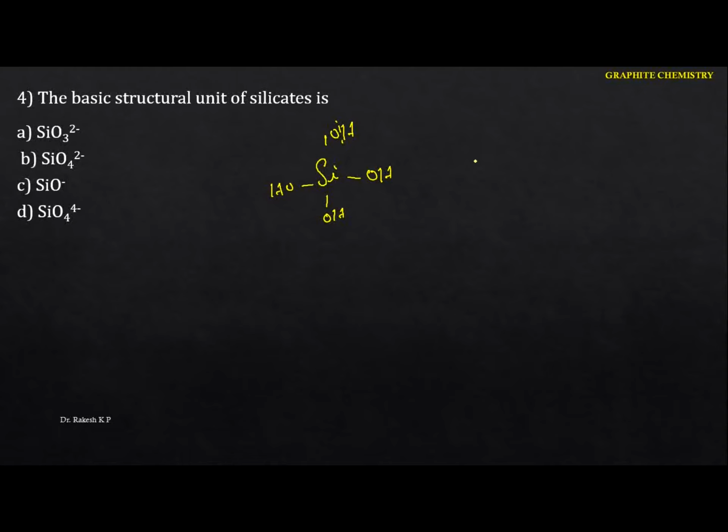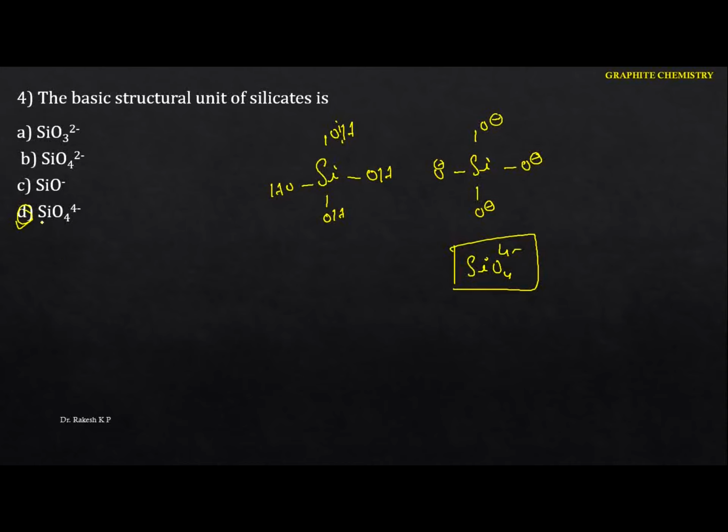That means if you replace the hydrogens here, each oxygen contains the negative charge. So now this is the basic structural unit for the silicates. Hence I can write it as SiO4 4-. This is the basic structural unit of the silicates. Hence in this case the option is D.